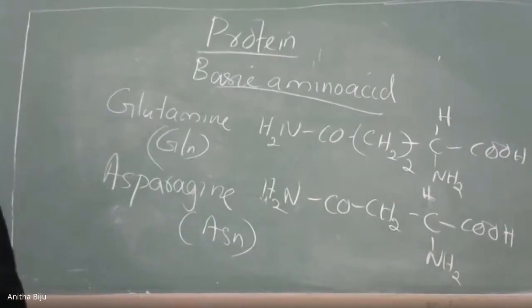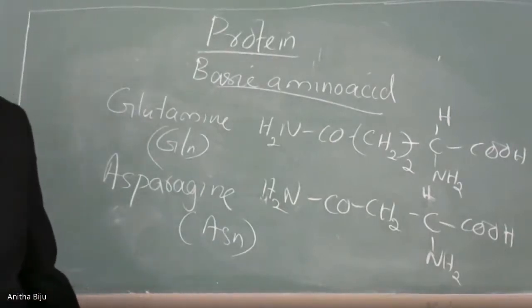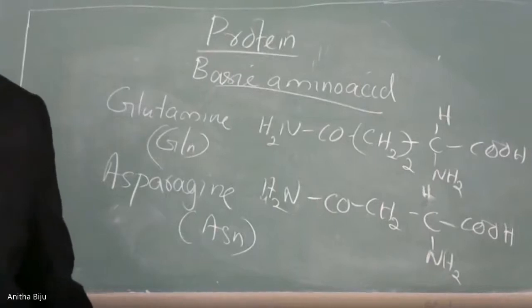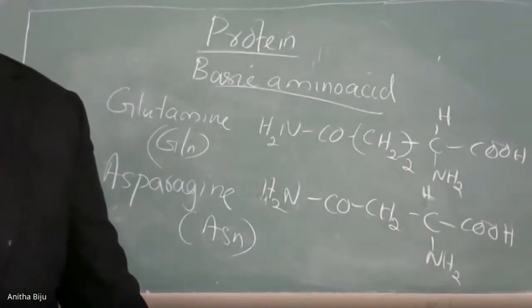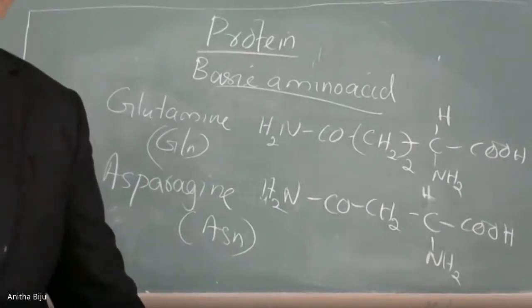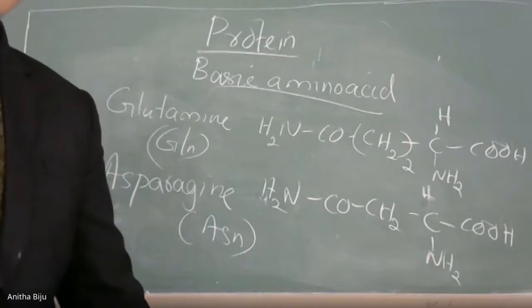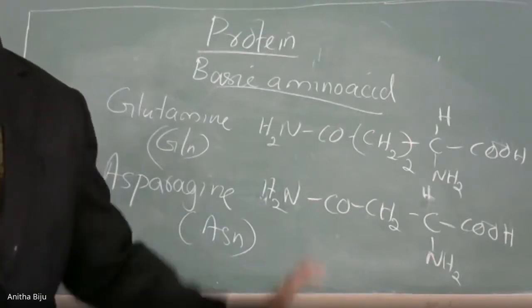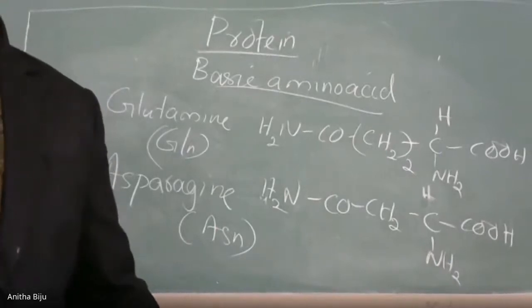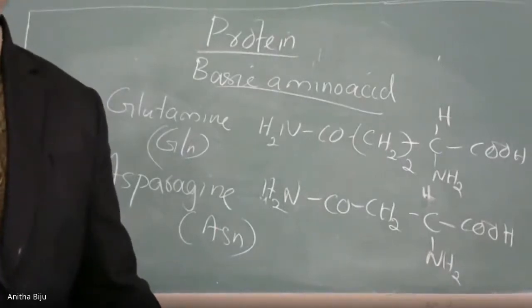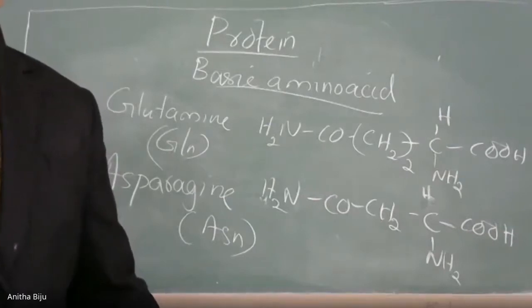Now you know that 20 amino acids are there, 20 amino acids with their structure and properties. On the basis of the source, we can again classify. This is about the structure, on the basis of the nature of amino acid, it can be classified into 3 categories: neutral, acidic, and basic.